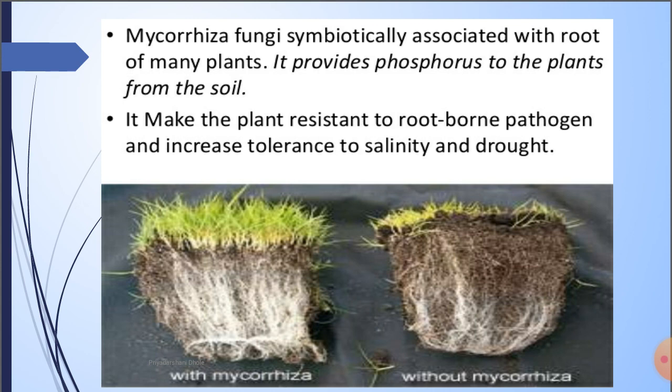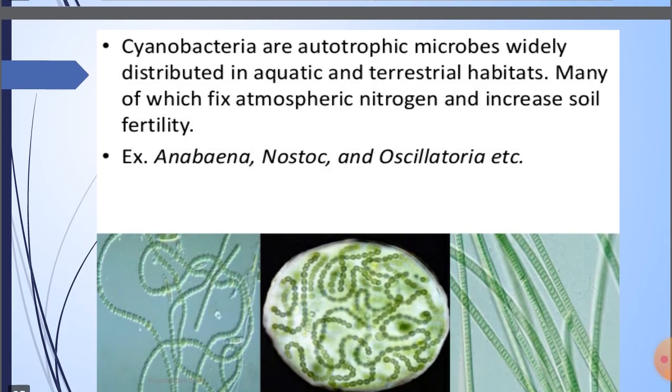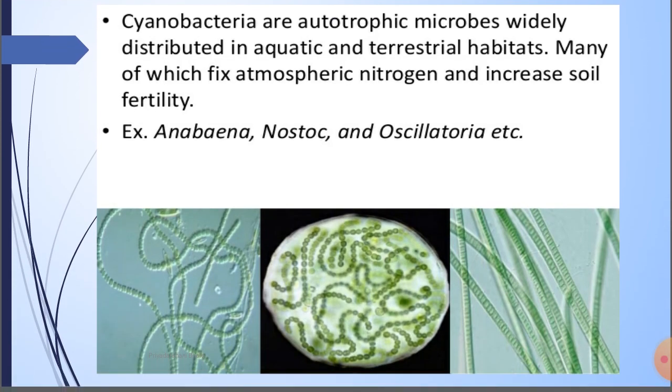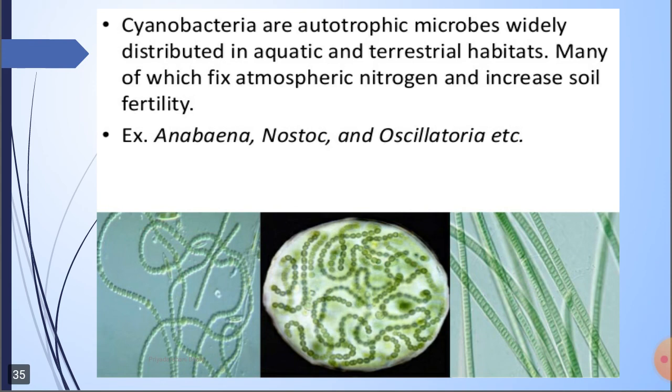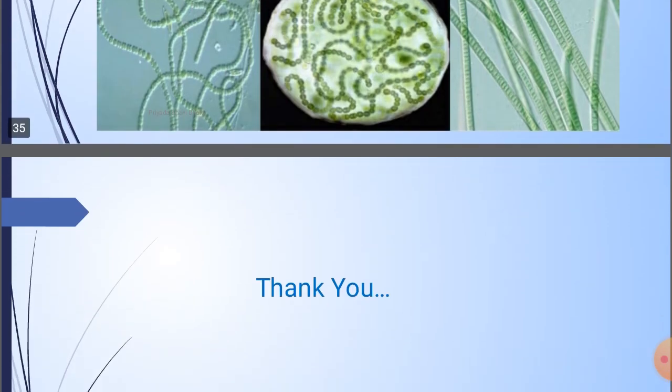So with mycorrhiza the plants show nice growth and are protected from related diseases, and without mycorrhiza the growth is stunted. Another is cyanobacteria, autotrophic microbes widely distributed in aquatic and terrestrial habitats, many of which fix atmospheric nitrogen and increase soil fertility. Examples are Anabaena, Nostoc and Oscillatoria. These are some microbes which are very useful as fertilizers. Thank you.